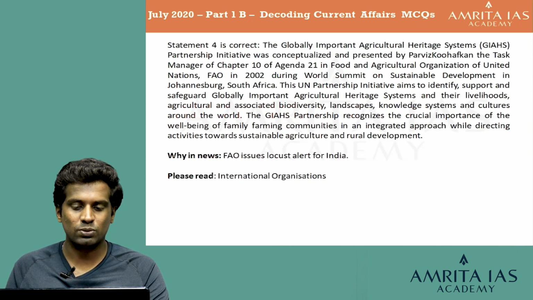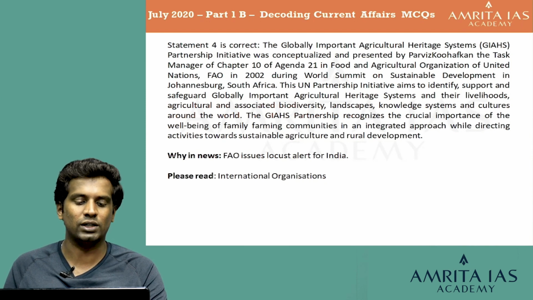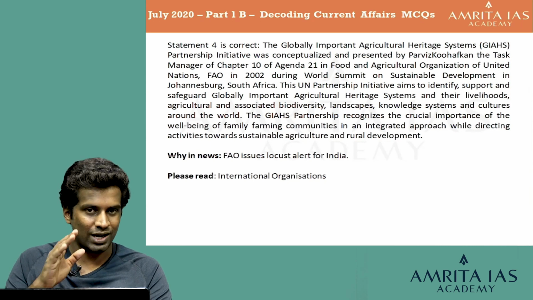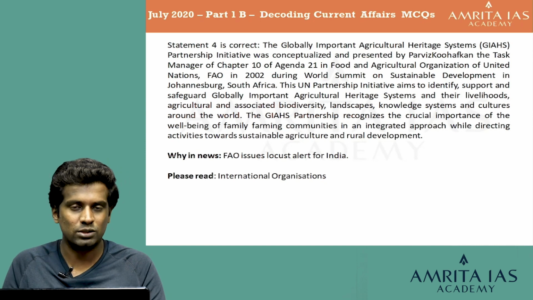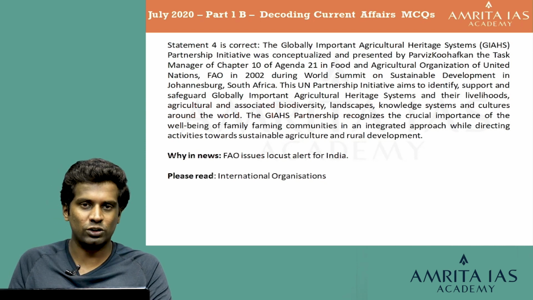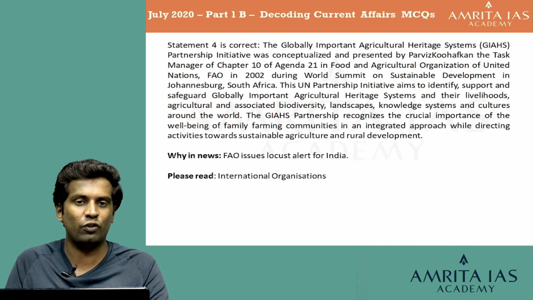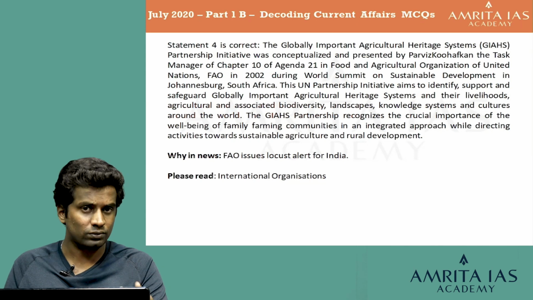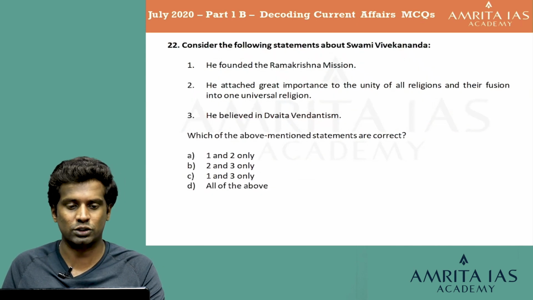The GIAHS partnership recognizes the crucial importance of the well-being of family farming communities in an integrated approach while directing activities towards sustainable agriculture and rural development. So that is the explanation for this question. It's a very detailed explanation. Please read through it. It talks about the Food and Agriculture Organization. This explanation alone is enough for you to understand in detail about the FAO. That is all for this question. Let's go for the next question.